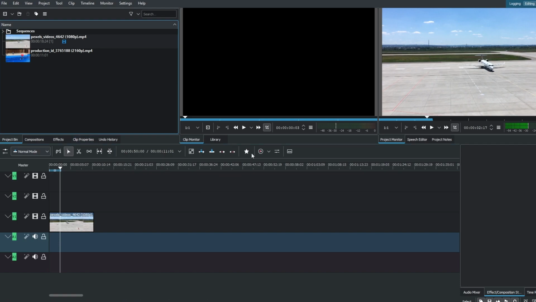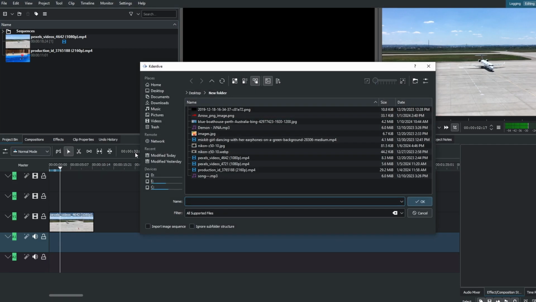Hey guys, in today's video I will show you how to add music to your video clip in Kdenlive. So make sure you're on your project bin. Here, right click and select add clip or folder. Choose your place where you have saved your music. Choose your music, for example this, and click OK.